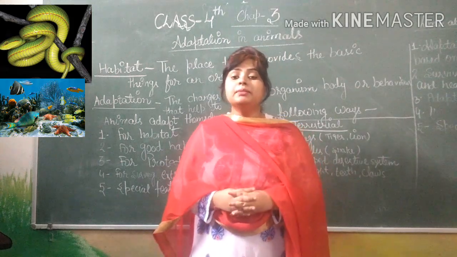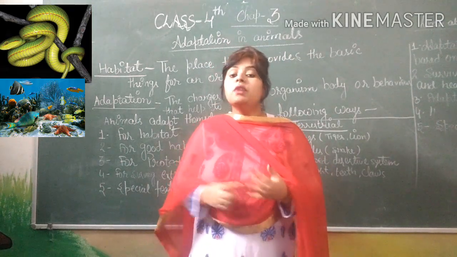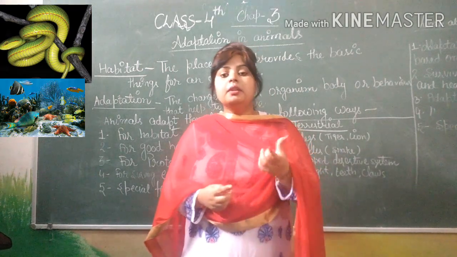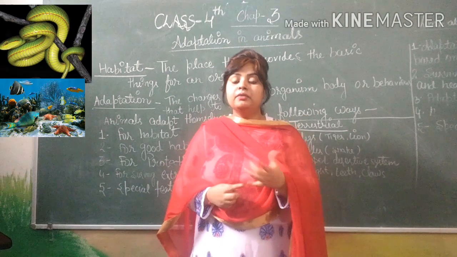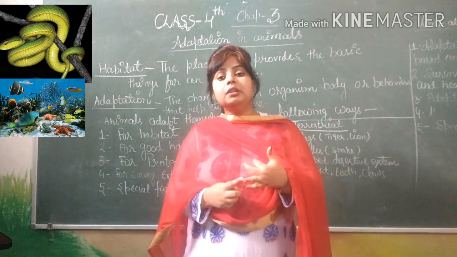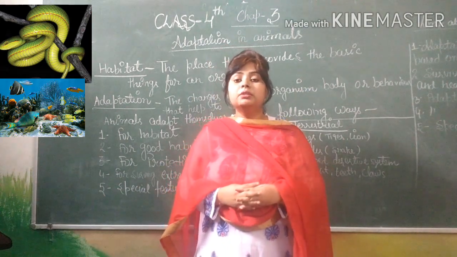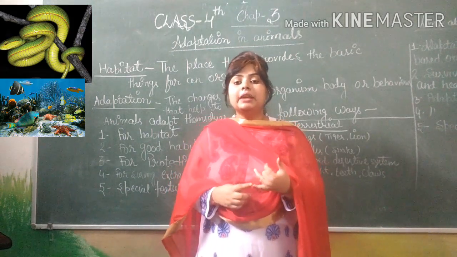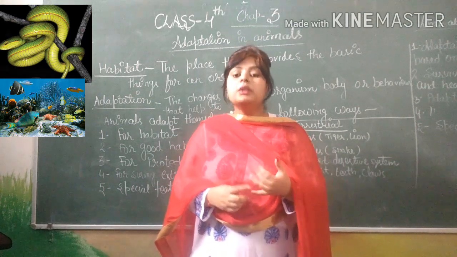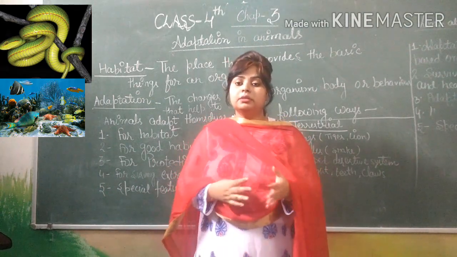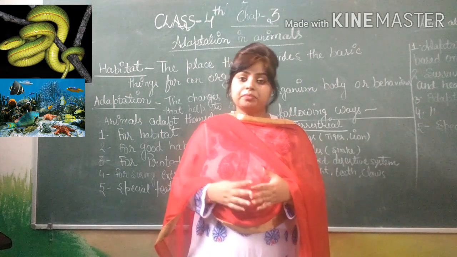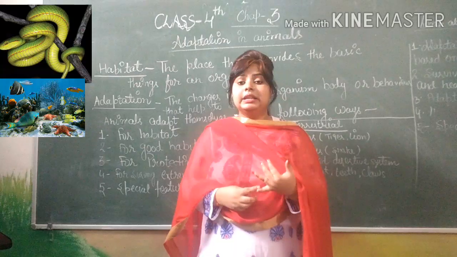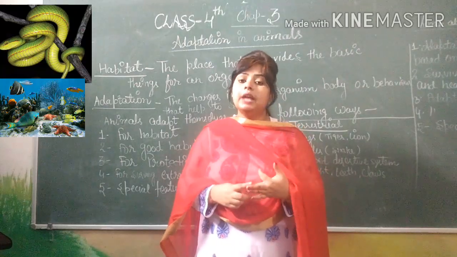For example, crow eats plant products and vegetables and also eats dead and decaying birds. Dog eats chapatis and also bones. So these are the omnivorous animals, and the parts of animals like insects, birds, and other animals.